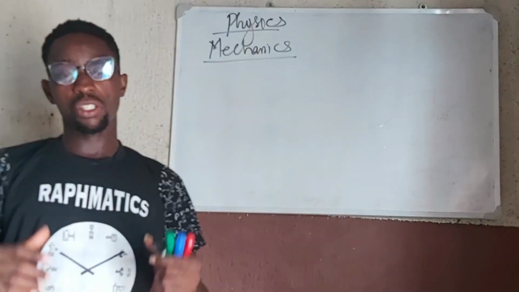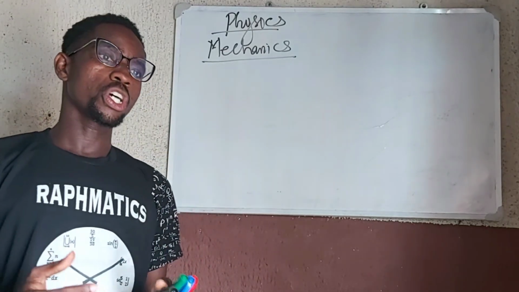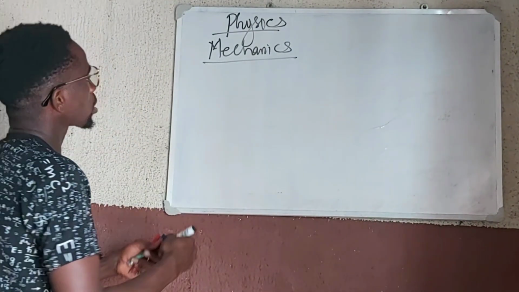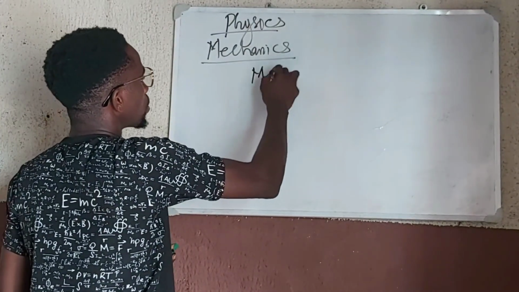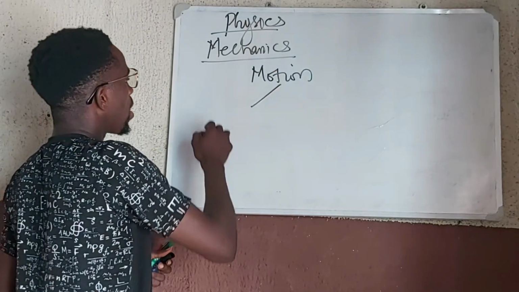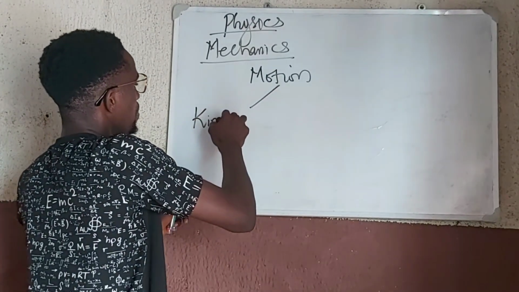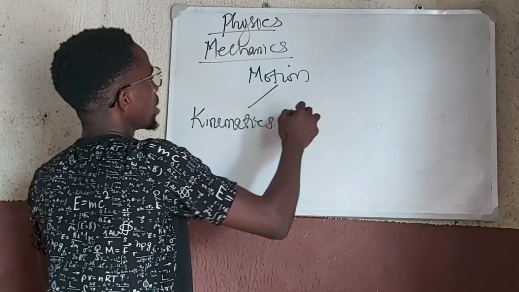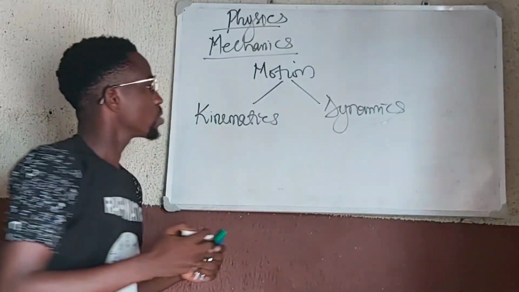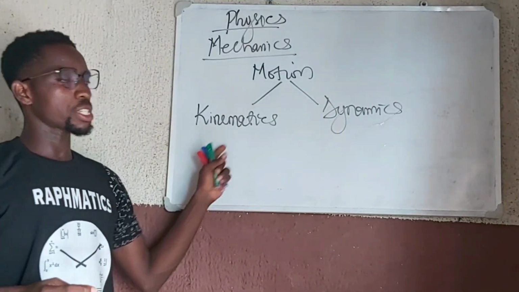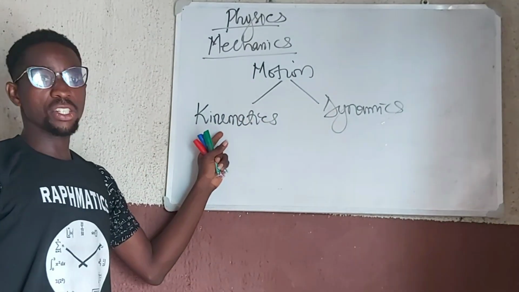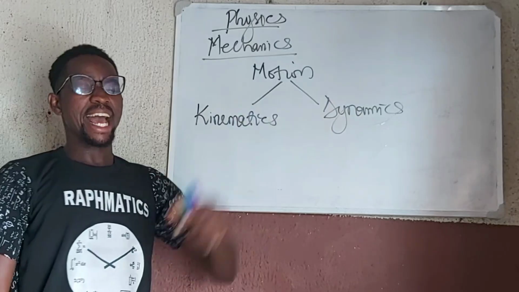And when we are studying motion of bodies, this motion can be categorized into two. On the study of motion of bodies, the motion can be studied under kinematics or dynamics. So these are the two aspects of the study of motion. When we are studying motion, we can study it under kinematics or dynamics.